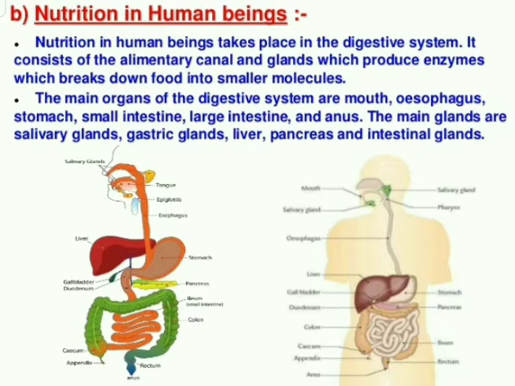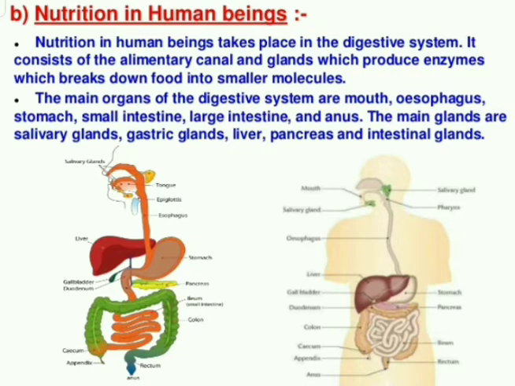Salivary glands are present in the mouth, gastric glands in the stomach, the liver is the largest gland, where bile is produced, then the pancreas, followed by the intestinal glands in the small intestine. So this is the rough introduction.